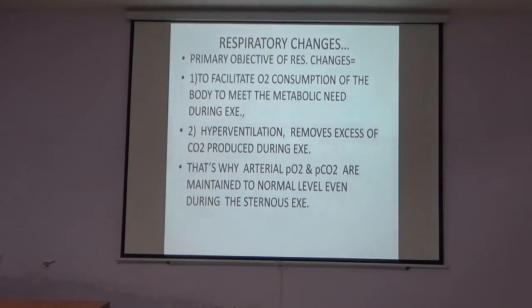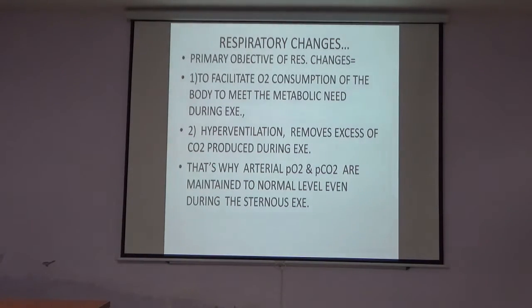The respiratory changes: the primary objective is to facilitate oxygen consumption in the body to meet the metabolic need during exercise. Second is hyperventilation that occurs during exercise, which removes the excess of CO2 produced during exercise. The hyperventilation stimulation increases the rate of respiration, which removes the waste product, the CO2 produced during exercise.